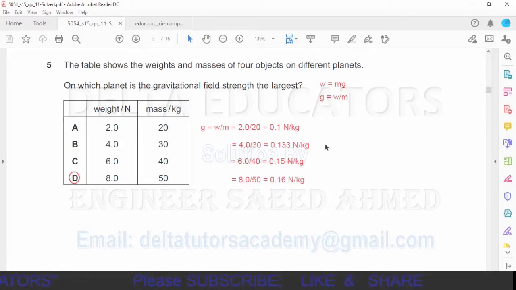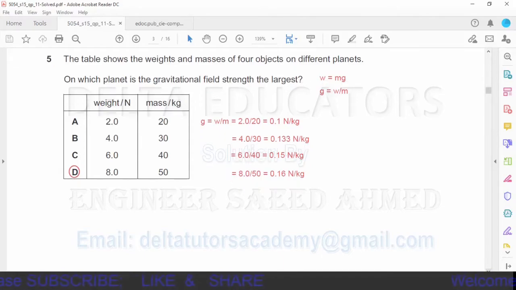and by solving we got that in option D the gravitational field strength is 0.16 Newton per kg, and it is the largest in all the four cases. So option D is the correct option. In option D, g is equal to 0.16 Newton per kg, and it is the largest in all the four options. So our correct option is option D.